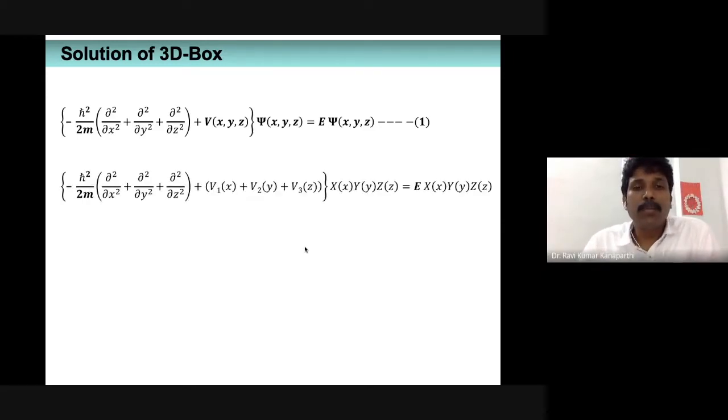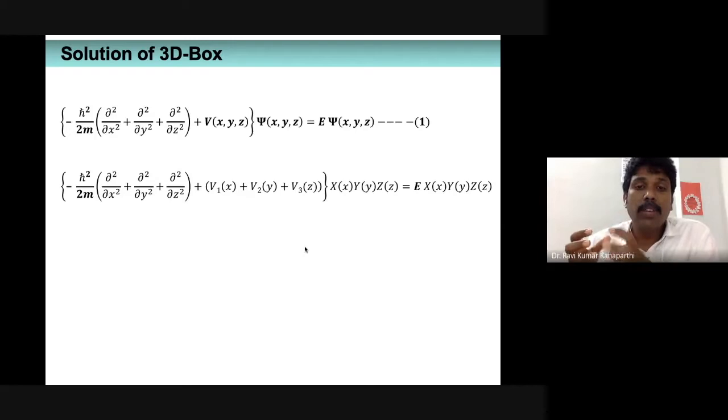Okay, we already assumed that V of x comma y comma z is nothing but v1 of x plus v2 of y plus v3 of z. The potential energy is taken to be the summation of 3 components, as if the particle is moving in 3 directions. And the total wave function, again, we have assumed that it's the product of 3 wave functions, where one function exclusively depends upon the x variable, another function depends upon the y variable, and another depends upon the z variable.